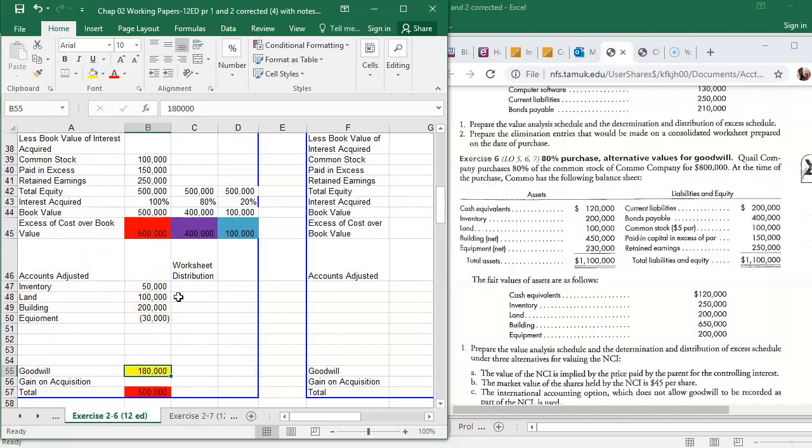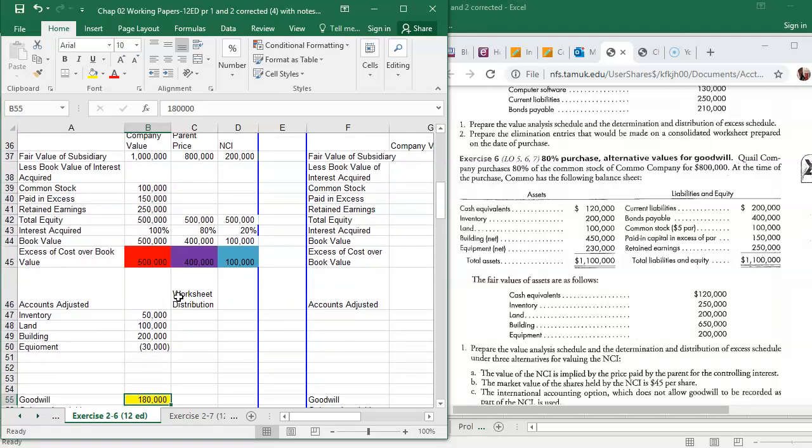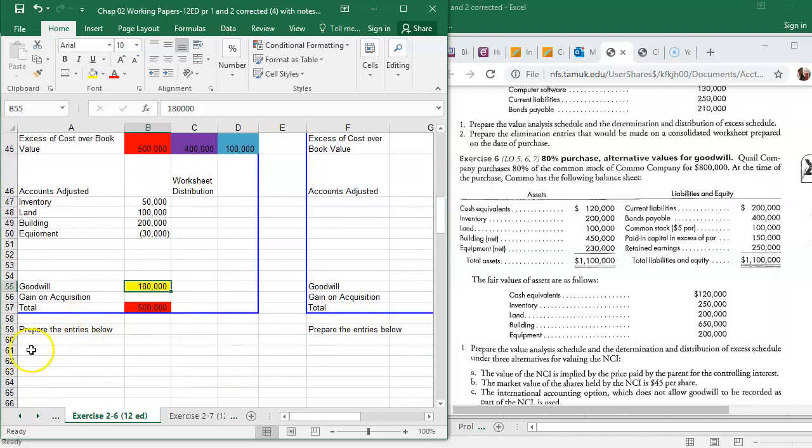Okay. Then we need to do our elimination entries. That's the entries that they're talking about. All right, so the first elimination entry is the EL, and that's to eliminate our share of the equity of the subsidiary.